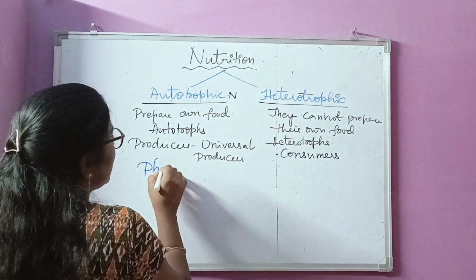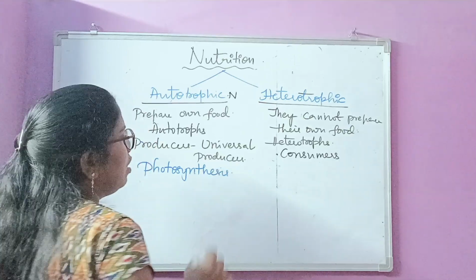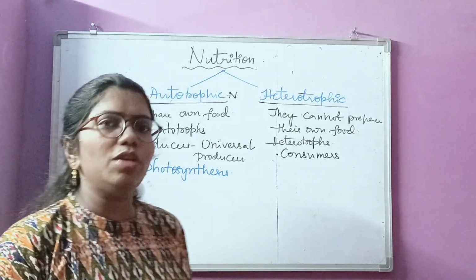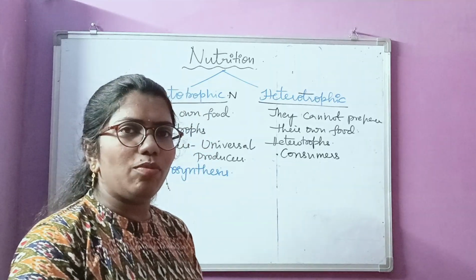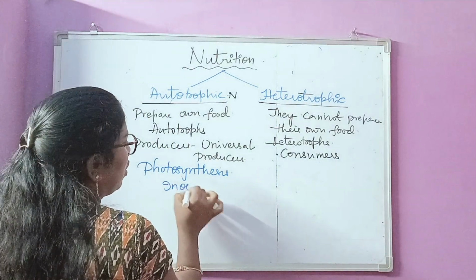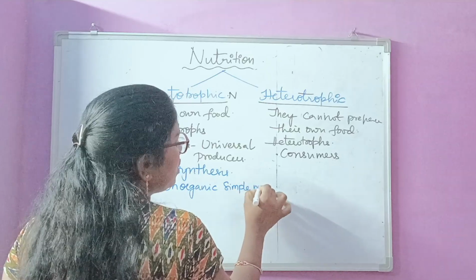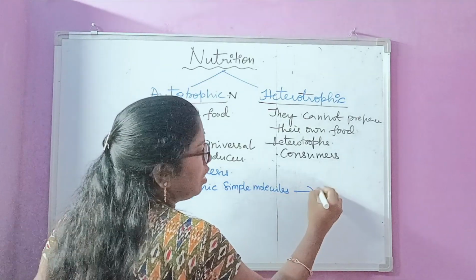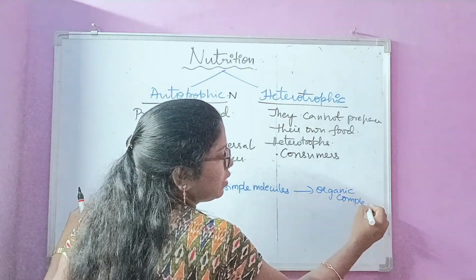This process is mostly carried out in plants. It is the process of preparing food from inorganic molecules, converting inorganic simple molecules into organic complex molecules.